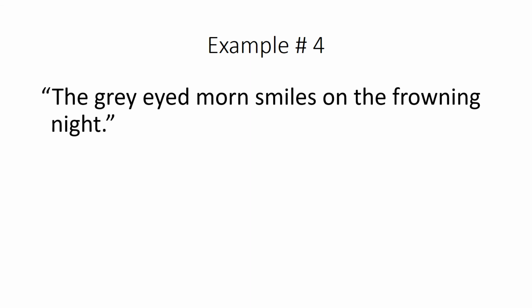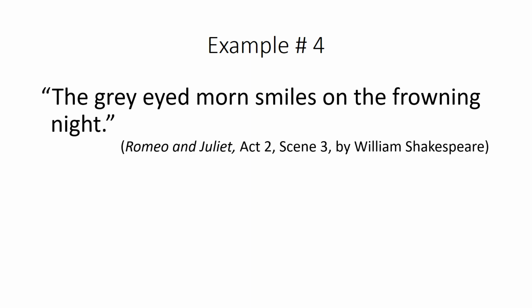The gray-eyed morn smiles on the frowning night. So here, this line from Romeo and Juliet by William Shakespeare has 2 examples of personification. The verb smiles, that is being applied to gray-eyed morn, meaning the morning, the early morning, that's a human action. It's an action that a person does. So the gray-eyed morn is being personified.